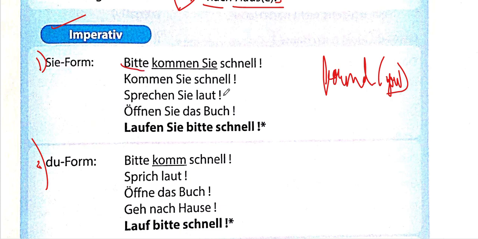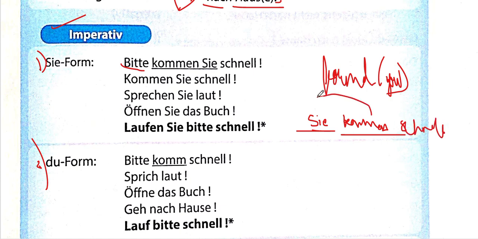When I talk about normal simple sentences in German, then I would have written it like Sie, that means you, where I would have written the subject first. Then I would have written the verb at the second place, Sie kommen schnell. You come fast. But here we're keeping kommen at the first place. So that's why, come here fast.